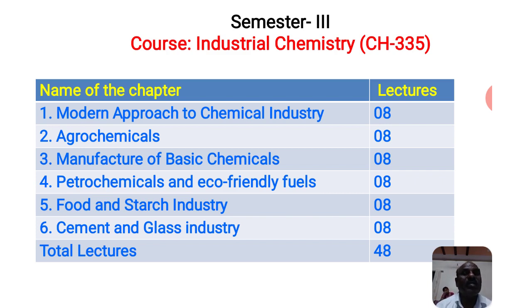But there are some benefits, some advantages, and some disadvantages. We would like to study in agrochemicals: what are the advantages? What are the disadvantages? What types of pesticides are manufactured? We will also discuss the manufacture of these types of agrochemicals, storage of the agrochemicals, transportation of the agrochemicals, and the use of the agrochemicals.